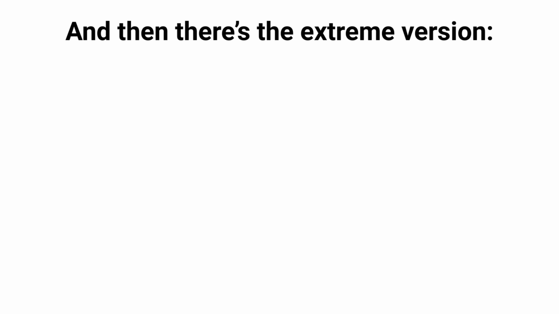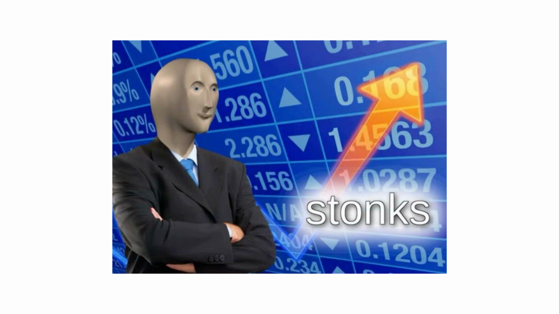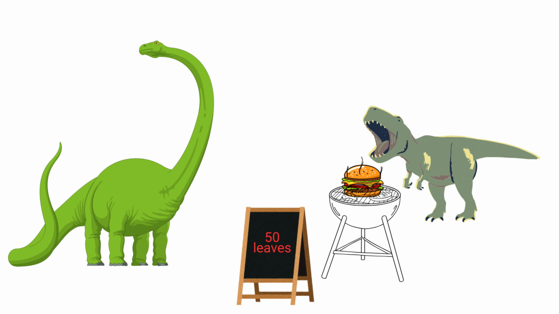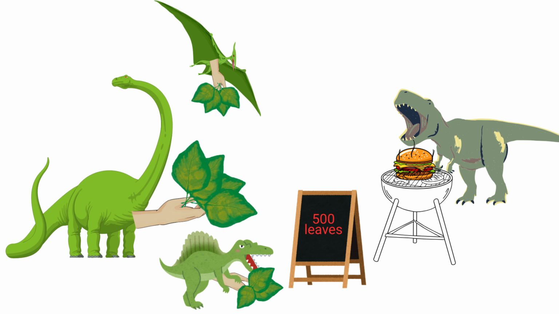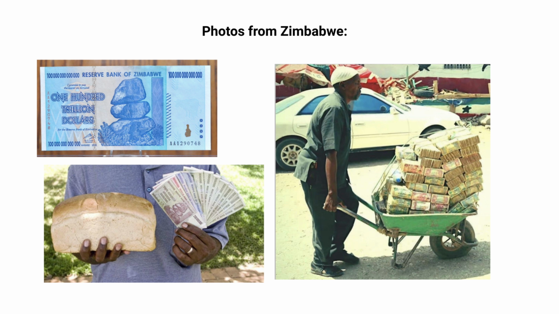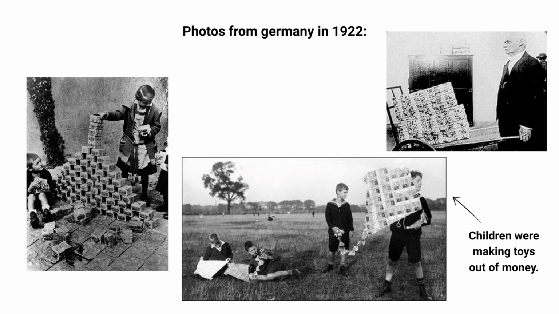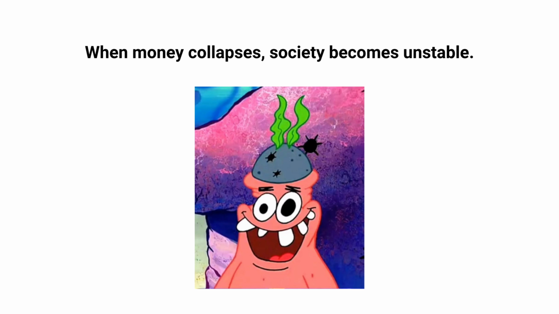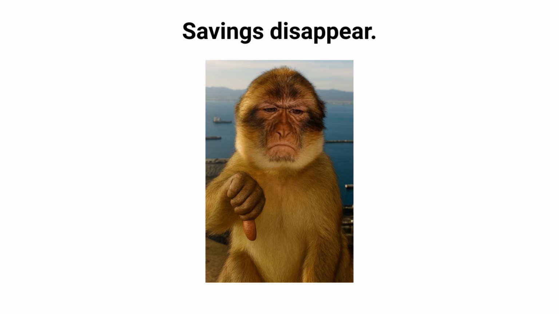And then there's the extreme version, hyperinflation. This is when prices don't rise slowly, they explode. In the morning, a burger costs 50 leaves. By evening, it costs 500. Dinosaurs run to the burger stand the second they get paid. Because if they wait, their leaves will lose value by tomorrow. This isn't just theory. It has happened in real places like Zimbabwe. It also happened in Germany nearly a century ago. When money collapses, society becomes unstable, savings disappear, planning becomes impossible, trust breaks.